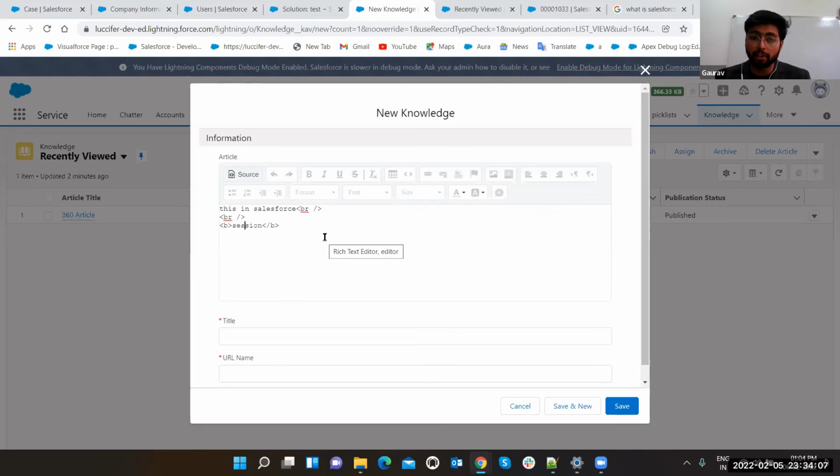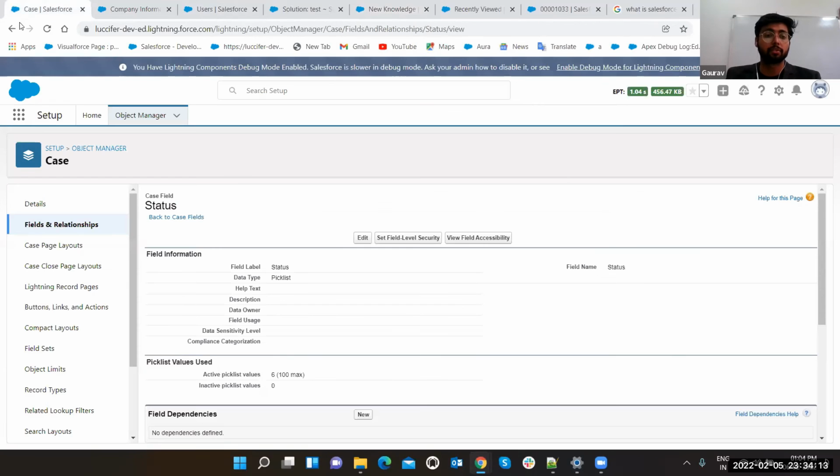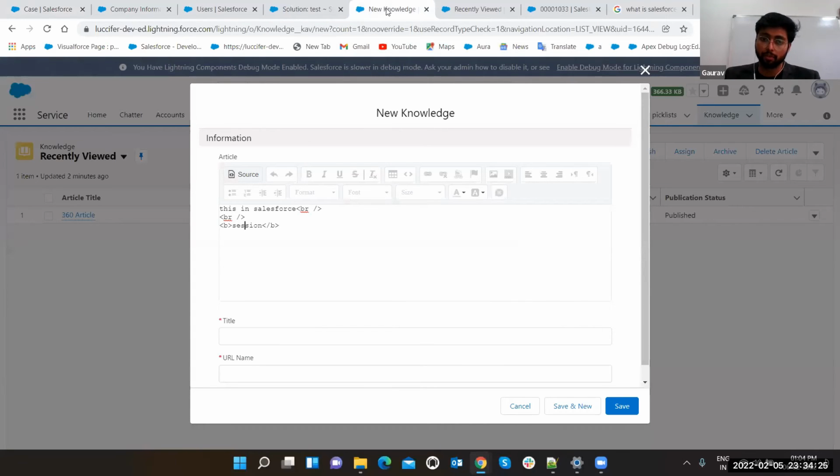It is your community, it is not Google. Community means that if you go to setup, you can create your community. It's your Google. So you have to create the data for that. That search will search your knowledge articles, not anything from Google.